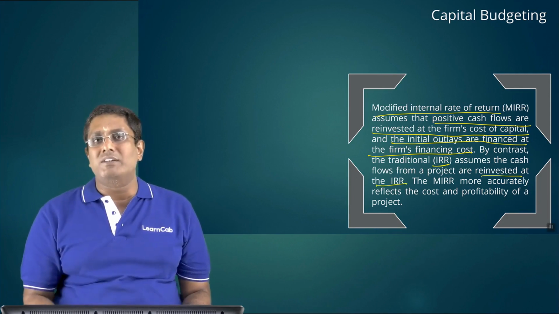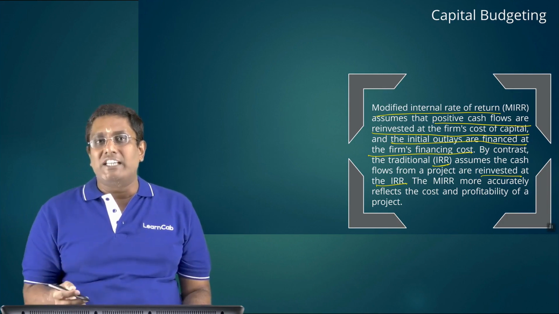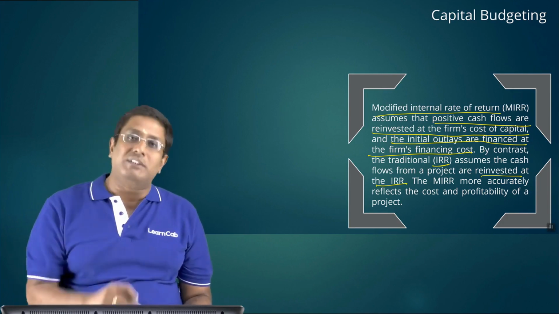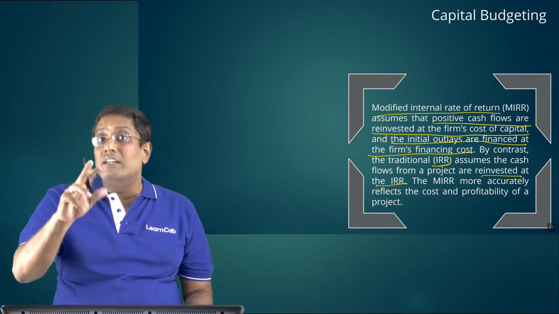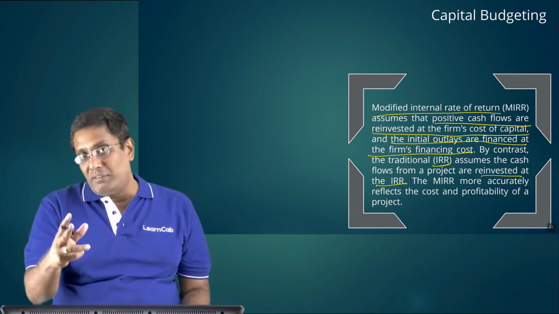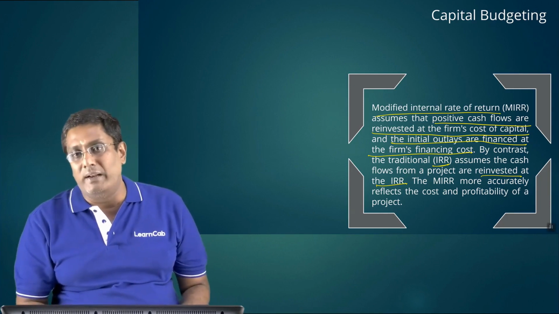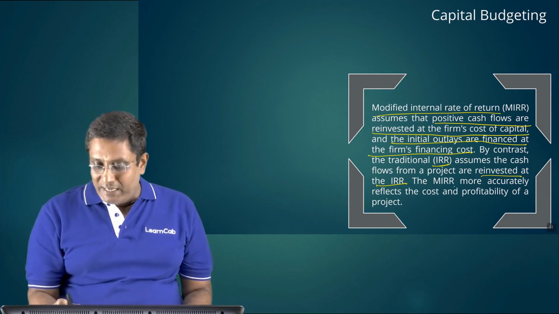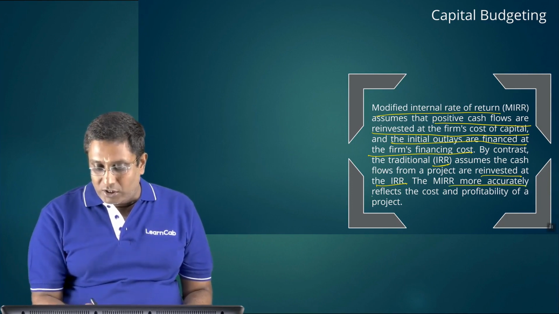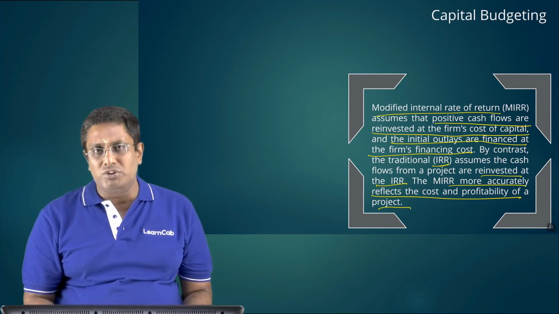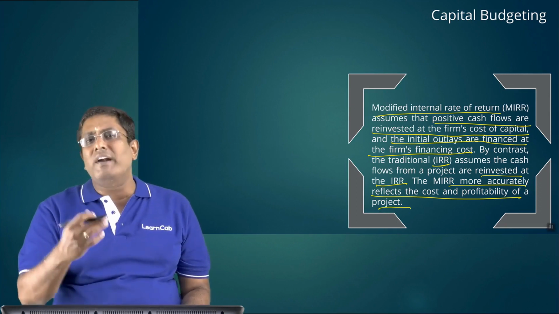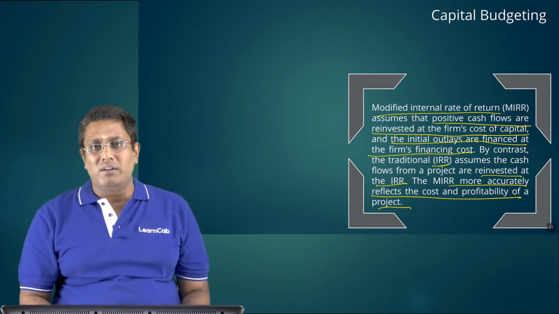Suppose the IRR of a project is 7%, that cash flow is reinvested at only 7%. We will see the difference between IRR and NPV. Then you will understand this concept better. Clear? So the MIRR more accurately reflects the cost and profitability of a project. It is a modified version of IRR. That's what it says.